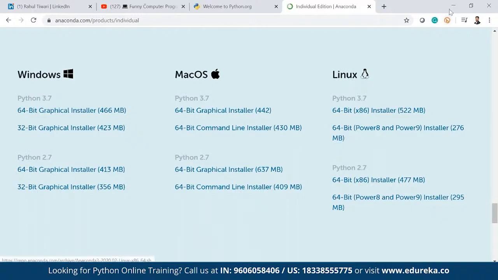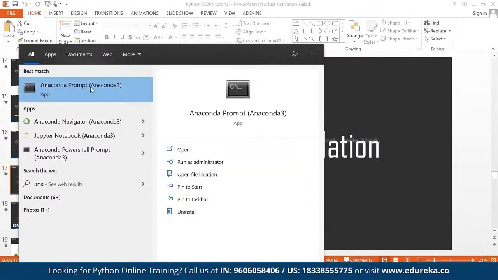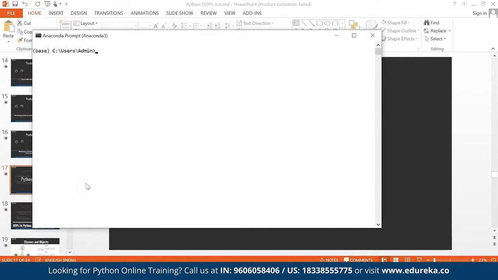Once you download that, you just have to search for Anaconda. You see there are two options coming in: Anaconda Prompt, which is nothing but a command prompt, and Anaconda Navigator, where you can launch graphical user interfaces like Jupyter Notebook and Spyder. We are going to use Jupyter Notebook for this class. If I go to Anaconda Prompt, you can see that this is nothing but a command prompt.